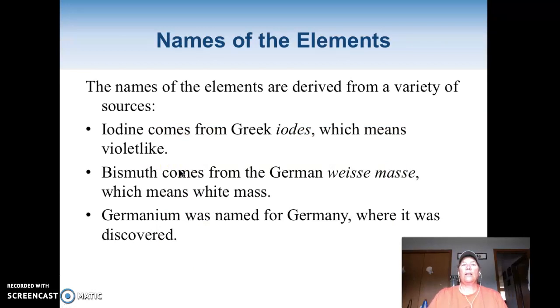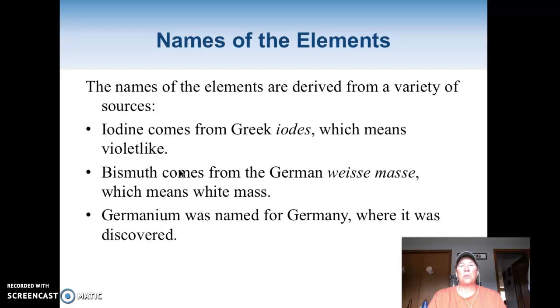Okay, all right, so when we're talking about the names of elements, some of them make perfect sense to me, like carbon, its symbol is C, okay. And their names come from, a lot of times, the people that discovered them, they give them a name. Okay, like here we have iodine. It has a violet-like color, especially when it changes from a solid to a gas. And so it got the Greek name iodes. Okay, so that's where iodine comes from.